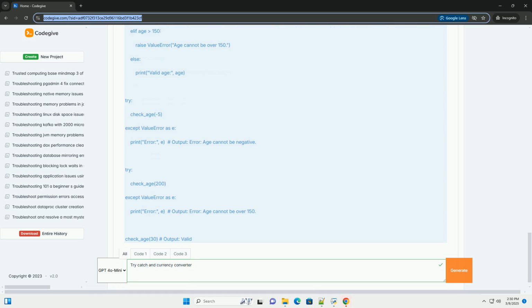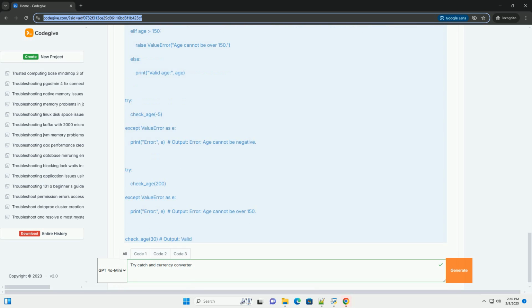Part 2, Building a Simple Currency Converter. Now, let's apply our understanding of error handling to create a basic currency converter. This program will: 1. Get the user's input for the amount to convert, the source currency, and the target currency.